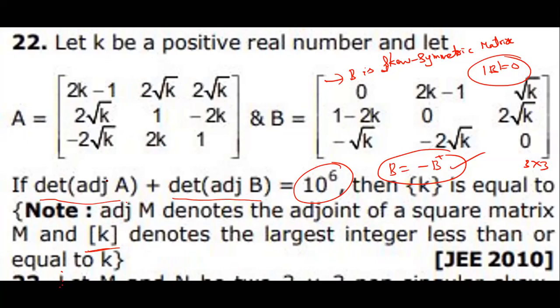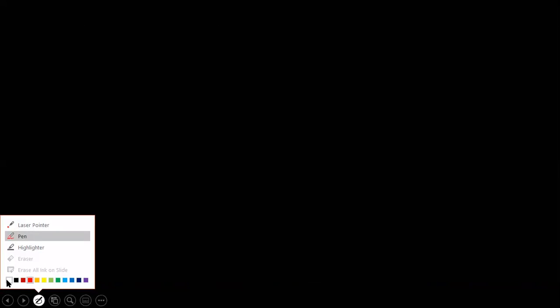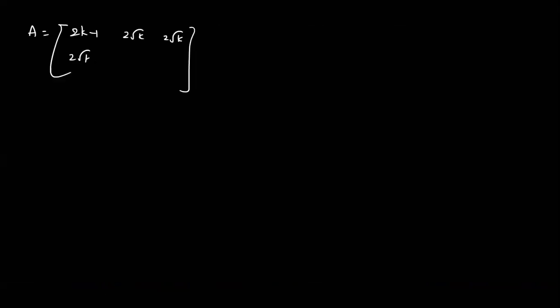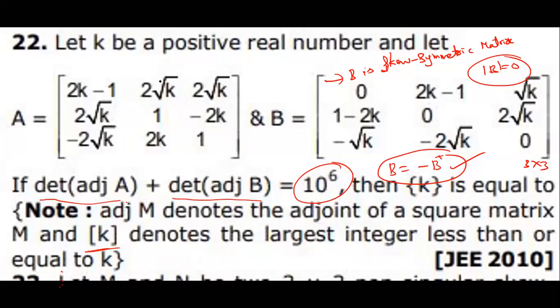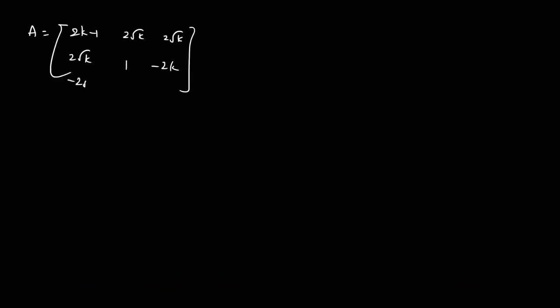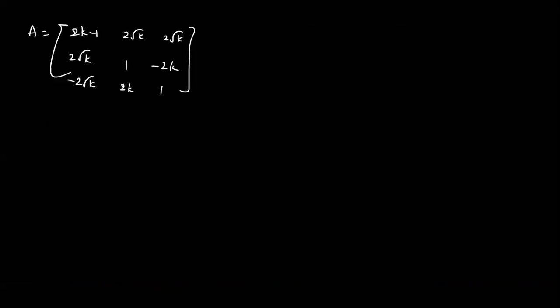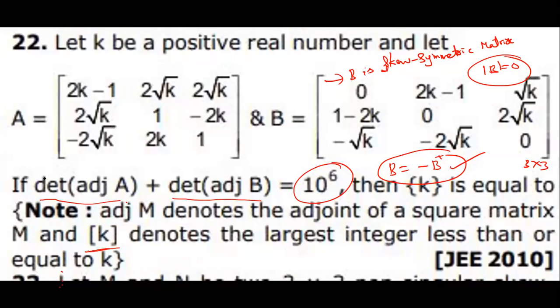Now come to A. A is equal to the matrix with entries 2k minus 1, 2 root k, 2 root k, 1 minus 2k, minus 2 root k, 2k, 1. Please tell me what they are asking. The determinant of adjoint A.